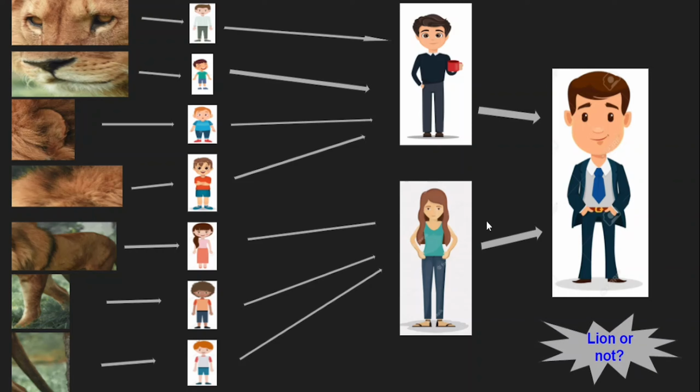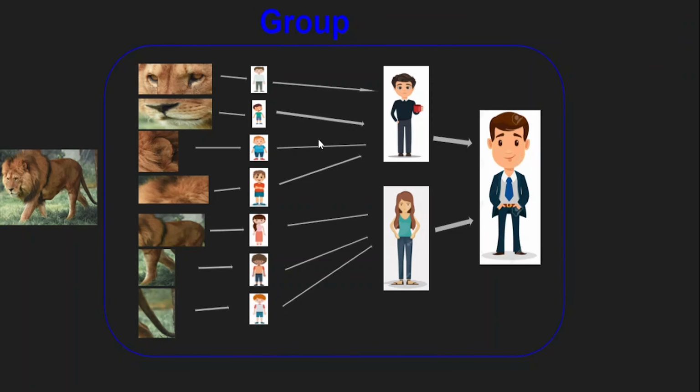This is similar to dividing the task into tiny bits and handling each of them separately. So if you see this group of people, the whole task is to identify from this picture whether it is a lion or not. They have divided the task among themselves into tiny bits and they are each performing one particular task, one particular operation here. And finally by accumulating all those decisions, the final decision is being made.